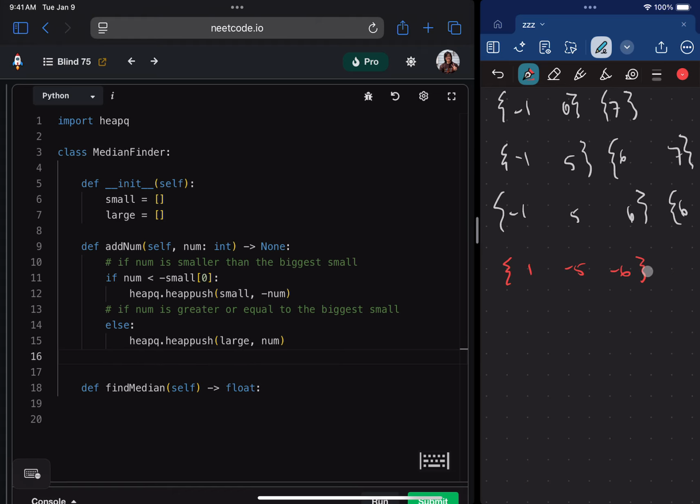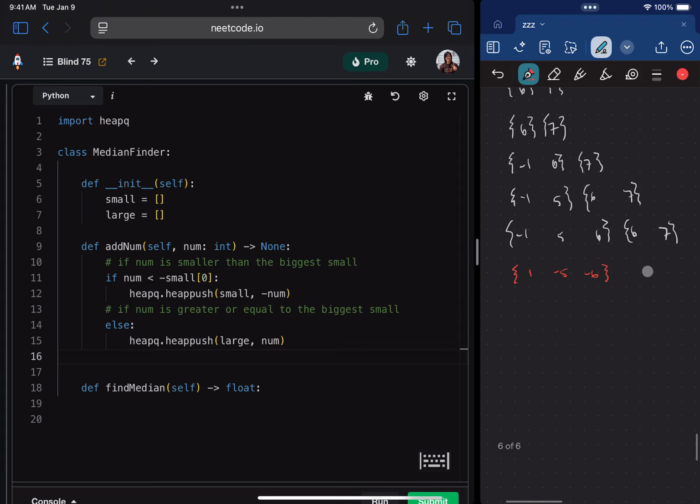Okay, now here's the other thing. We need these to retain a certain relationship of size, right? We can't have one being 5 elements and one being 2 elements because then there's no way for us to find the median, right? So now that we've pushed an element, if they got out of whack, like if it's 4 and 2 right now, we need to rebalance them, right?